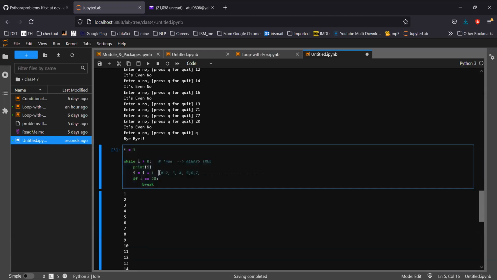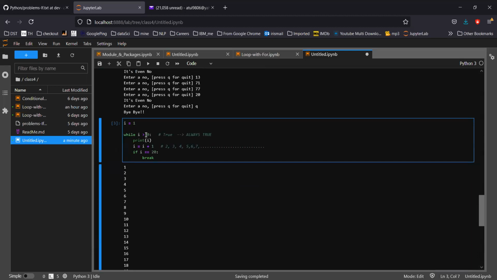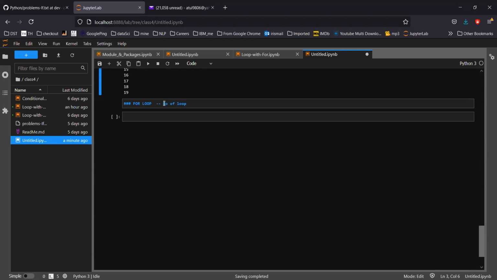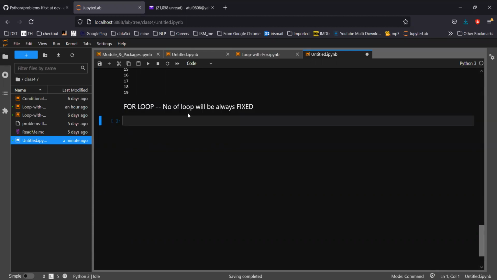I'm not saying that in the while loop you cannot put a limitation on the loop, you can. The while loop you can use both ways, with a finite number and with an infinite number. But with the for loop, the number of loops will always be fixed. So how do we do it?